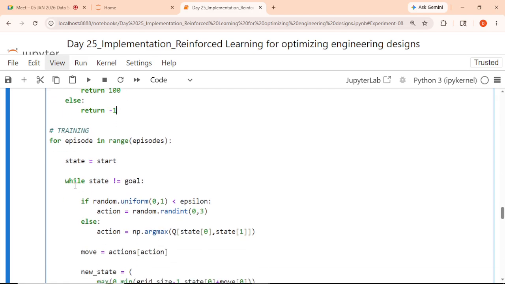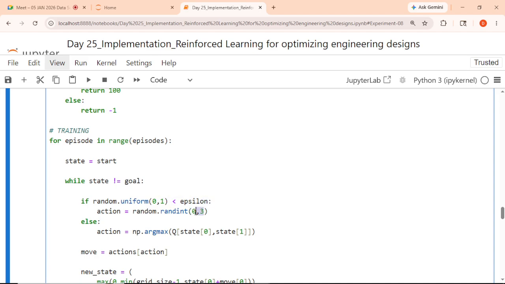Okay, for training it, we are just training it with the help of episodes. So range for the episode we have taken is 300. State equal to first state will be the start point only, 0, 0. While state is not equal to goal, it will go to the goal point, right? It should reach the goal at the end. If random dot uniform less than epsilon, same again.